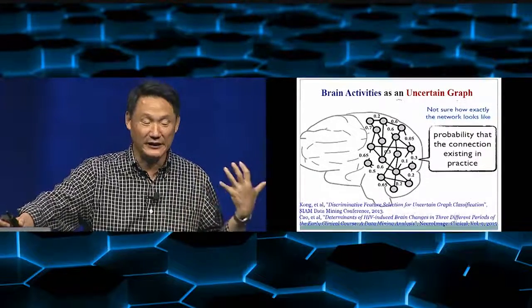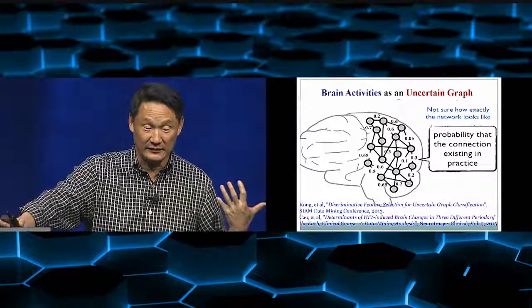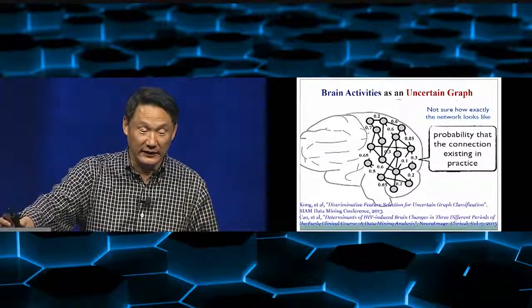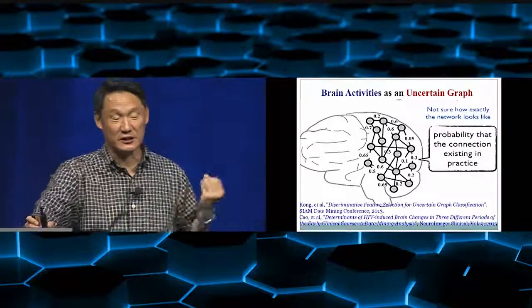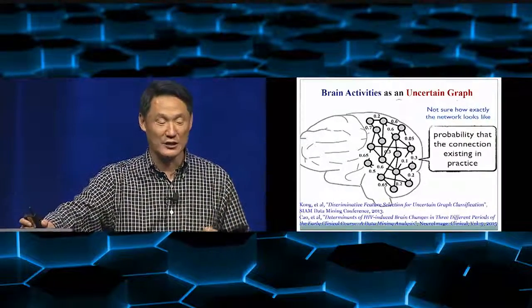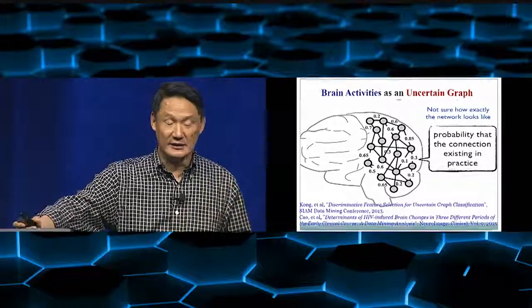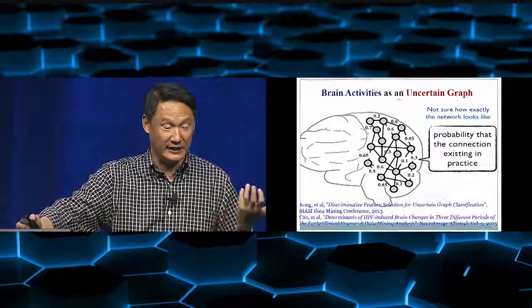So at the very beginning, when we talked about drug discovery, we talked about mining a discriminant subgraph over a certain graph. But this is an uncertain graph, so it's a bit more challenging. But again, if we're only using this fMRI image, we still have limited information.